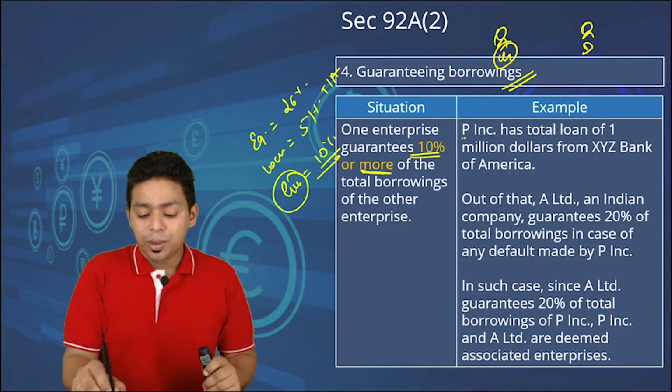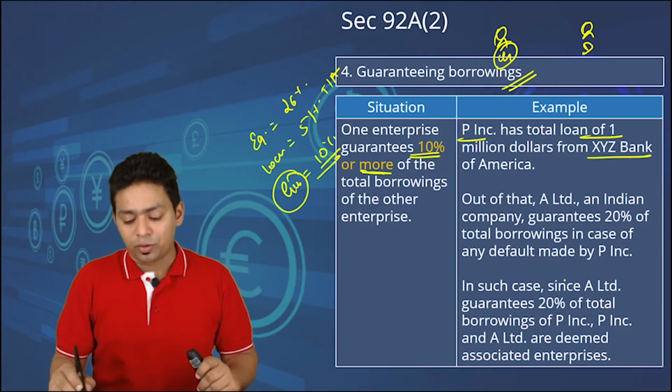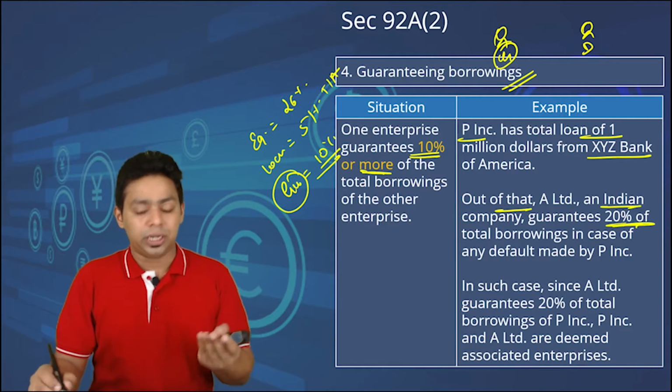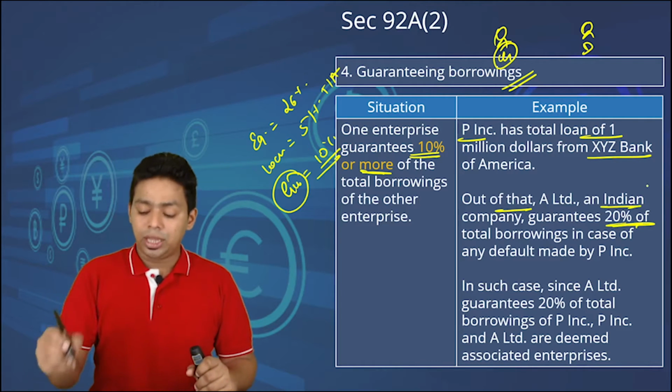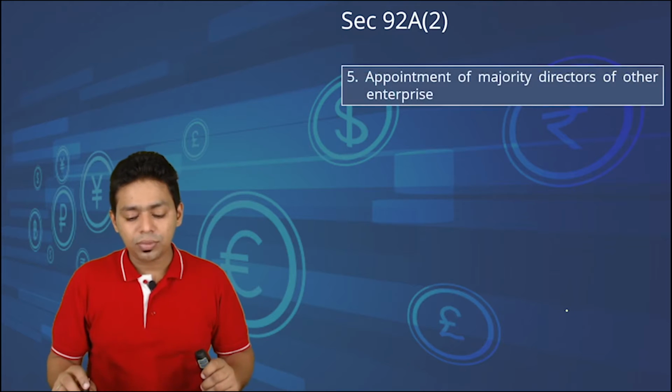PINC has a total loan of $1 million from XYZ Bank of America. Out of that, A Limited, an Indian company, guarantees 20%. Definitely it is more than 10%. Then A Limited and PINC are associate enterprises.